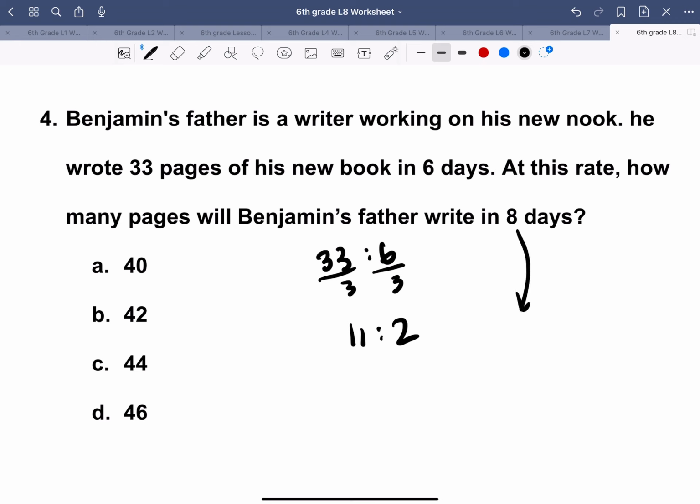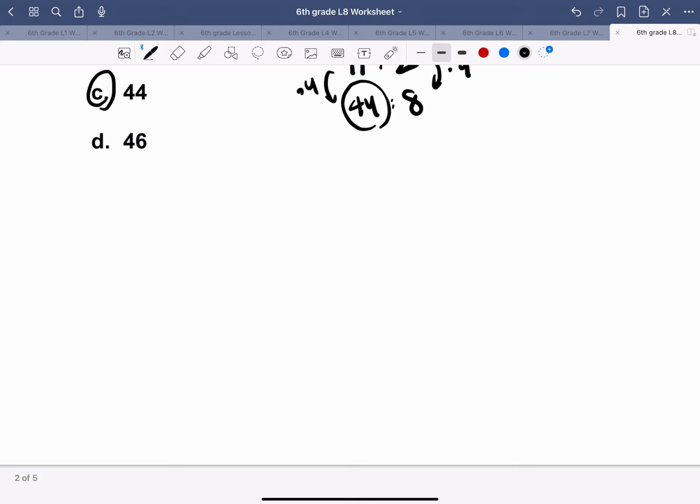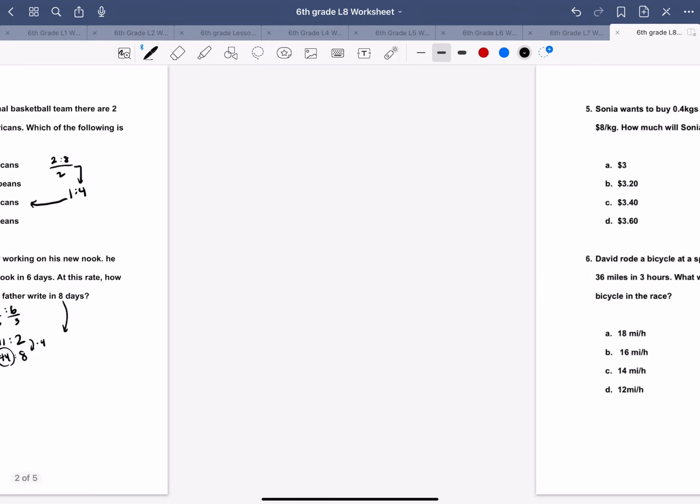And now we wanted 8 days. So we put 8 days here. And in order to get 8, we multiply 4 here. So we'll also multiply 4 on here too. And get 44. 44 is what we want because it's the amount of pages. So 44 is our answer. Okay, next one.